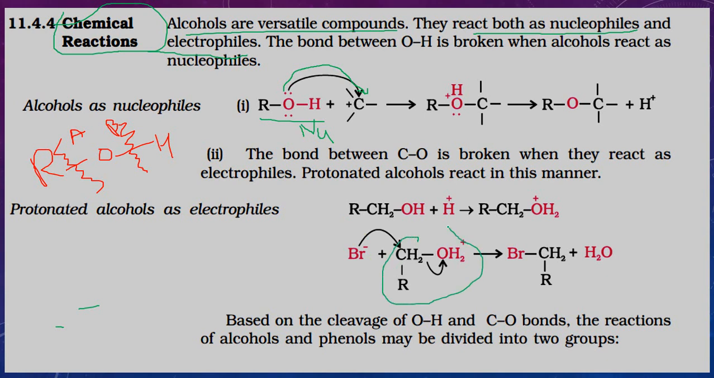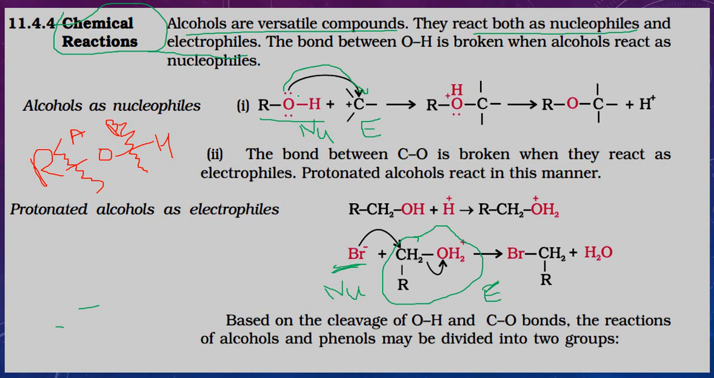See here, this is the alcohol in the second case. This bromine is donating electrons, this alcohol is taking electrons, so this alcohol is here acting as an electrophile. This is the nucleophile. So in the first case, alcohol is the nucleophile, and the carbocation is the electrophile.